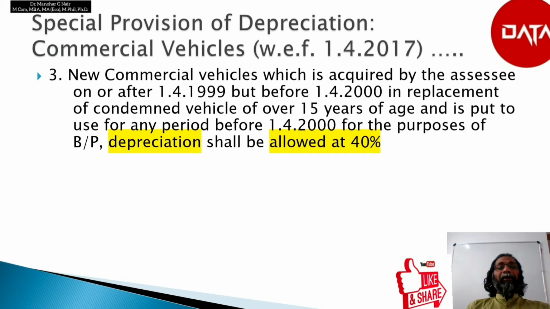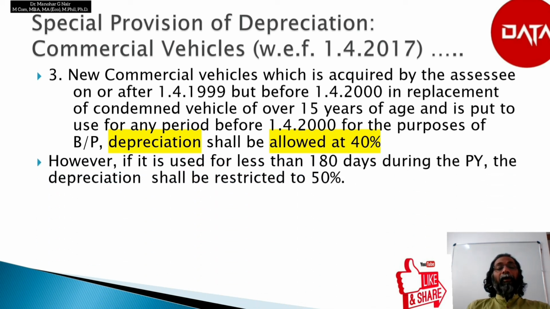Third point is new commercial vehicles which are acquired by the assessee on or after 1st April 1999 but before 1st April 2000 in replacement of a condemned vehicle of over 15 years of age and are put to use for any period before 1st April 2000 for the purpose of business or profession, depreciation shall be allowed at 40%. However, if it is used for less than 180 days during the previous year, the depreciation shall be restricted to 50% of the 40%.